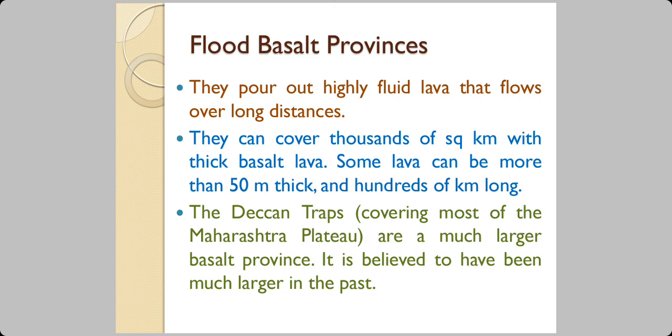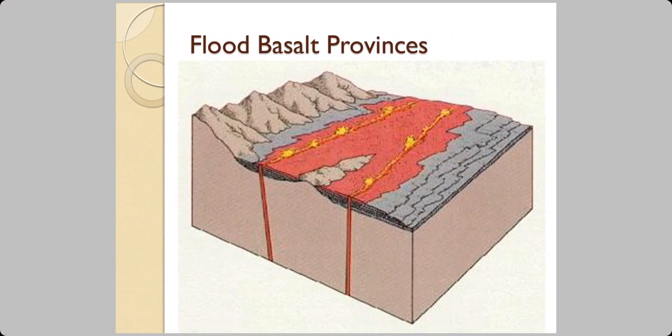The Deccan Traps in Maharashtra are a much larger basalt province. It is believed to have been much larger in the past. Now look at this diagrammatic representation of a basalt province. Look at the lava which is spreading, flowing. It's not very deep, just 50 meters, but it's flowing to hundreds of kilometers.